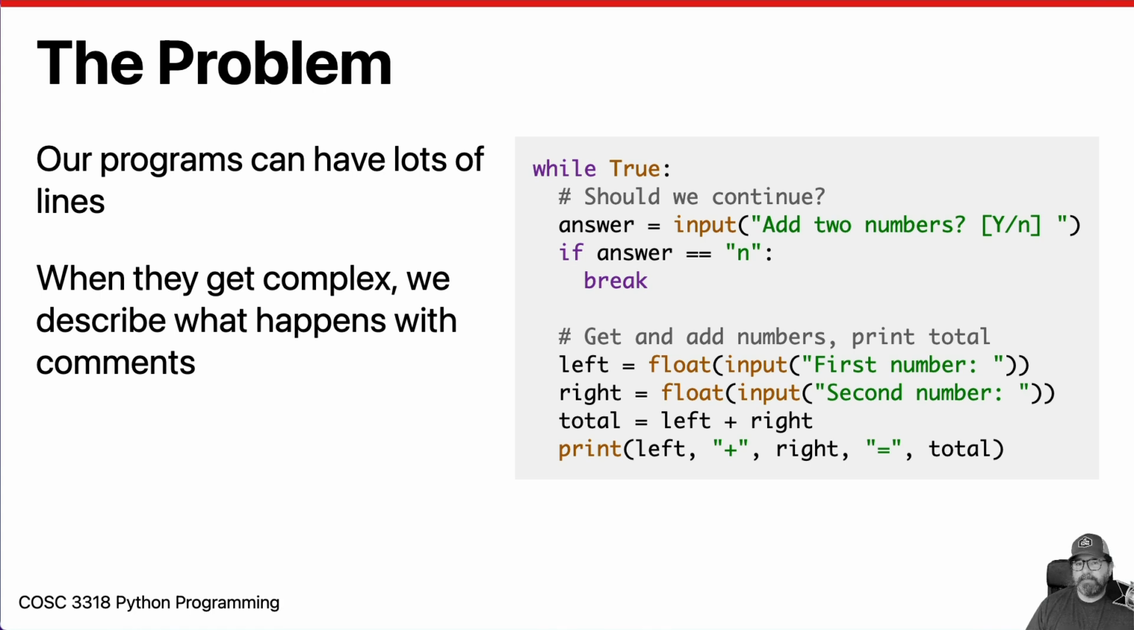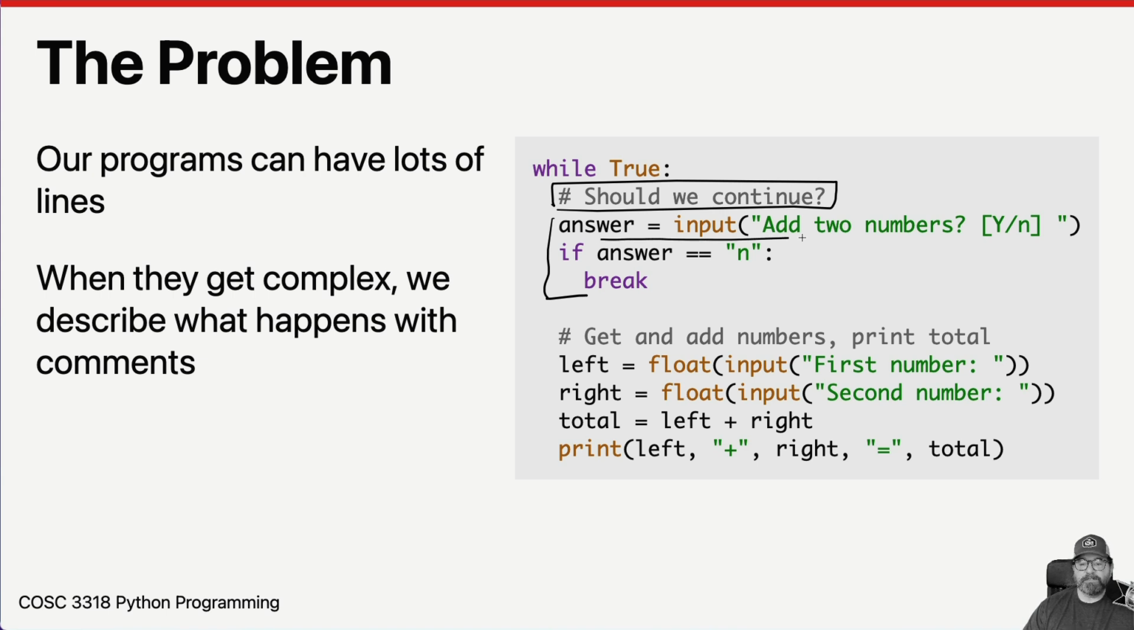So the problem that we're trying to solve with functions is our code can end up having lots of lines. And this isn't really a lot of lines. This is 1, 2, 3, 4, 5, 6, 7, 8. There's 8 lines of code here, but Python files can be hundreds of lines long for anything really meaningful. And so what we usually end up doing is putting comments in here to describe what the next block of code is going to do. So this one says, should we continue?